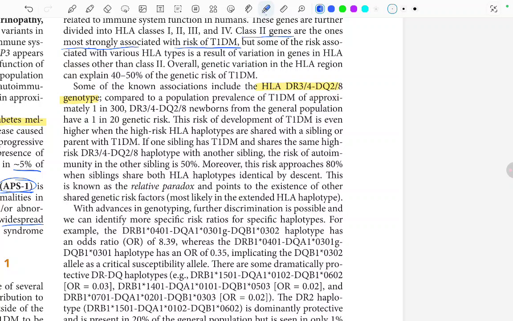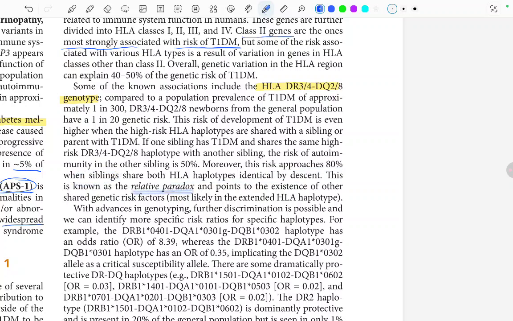If these HLA haplotypes are identical, then the risk approaches approximately 80% in siblings. This is known as the relative paradox and points to the existence of other shared genetic factors.